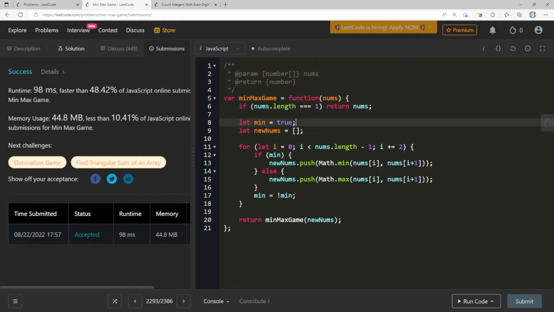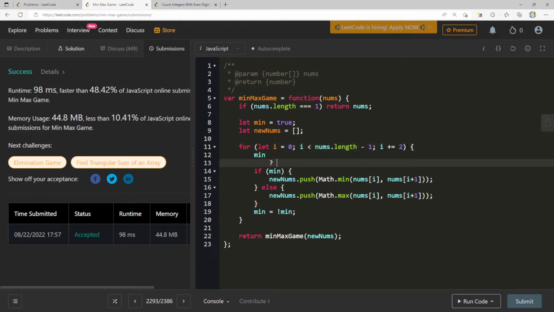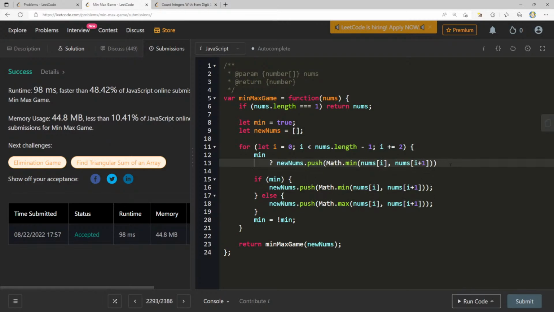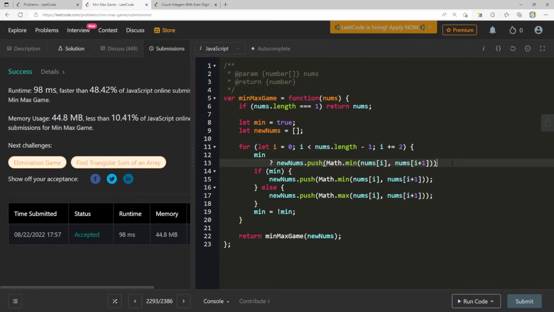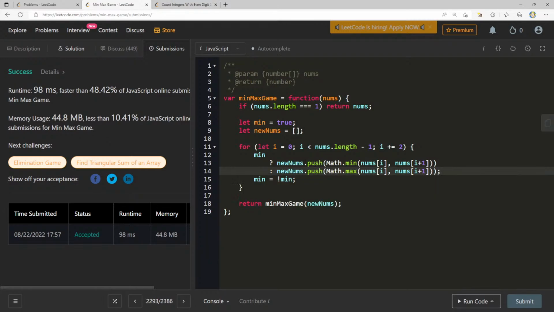Let's see if I can maybe make this a little bit more compact, really for no reason, just for fun. There's no need for that, you know? We're barely even saving space. New nums.push, Math.min, Math.max.